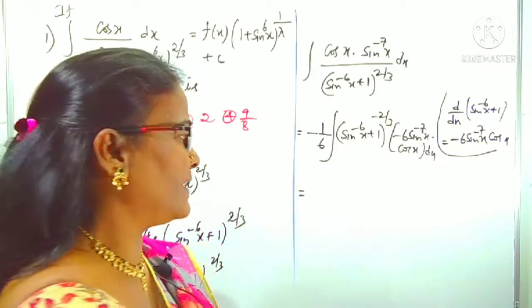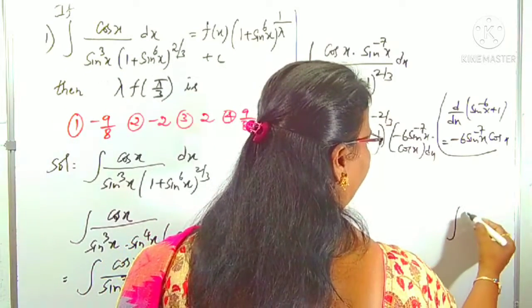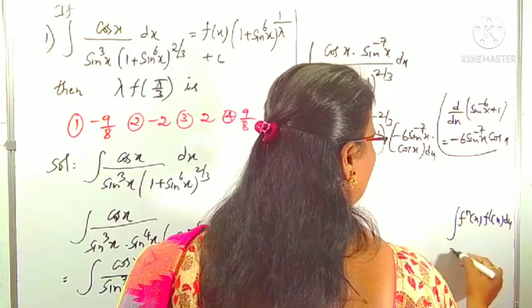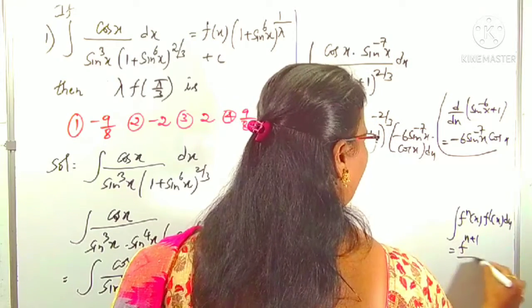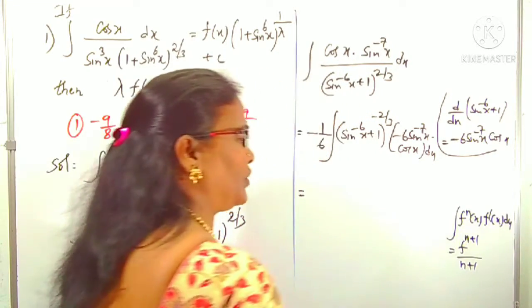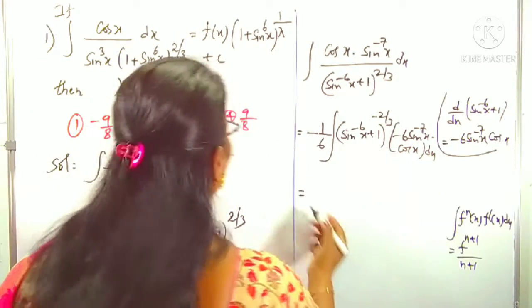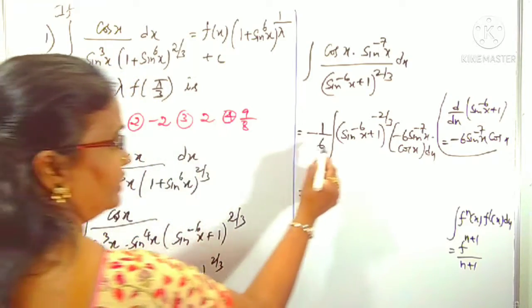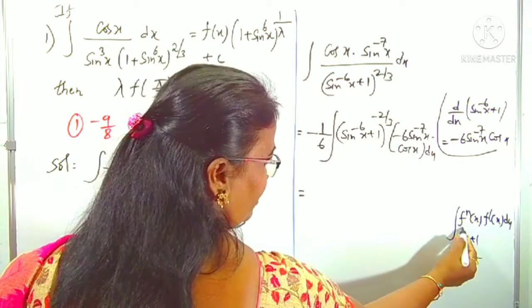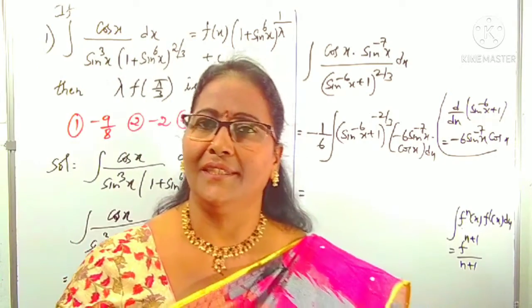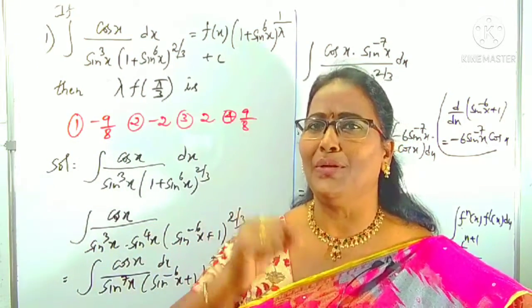One super tip is there, what is that? Integral of f power n x into f dash x is what? f power n plus 1 by n plus 1. That is only what we are using. So by doing all this process, the given question is converted into an integrable function. It is in the form of f power n x into f dash x. Like that we have to convert the unknown integral to an integrable function.